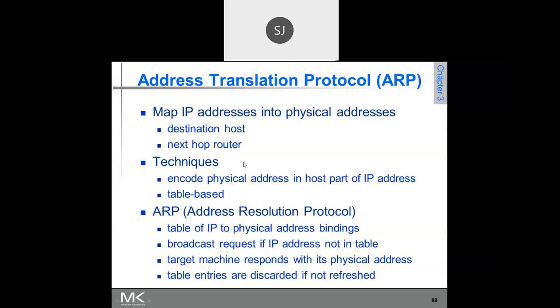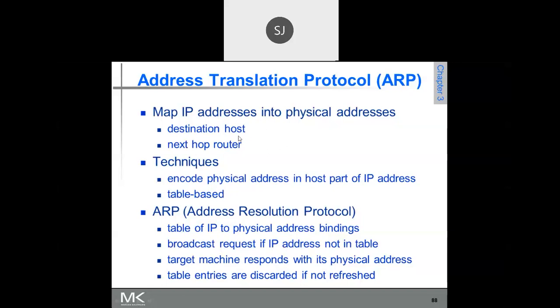So far we are dealing with the logical address. The IP address is a logical address, and this logical address has to be mapped to a physical address. Who has to do it? The router has to map a particular IP address into a physical address. The physical address is nothing but your MAC address. Why is the MAC address required? Because a packet has to be converted into a frame. So to construct a frame, the MAC address is required.